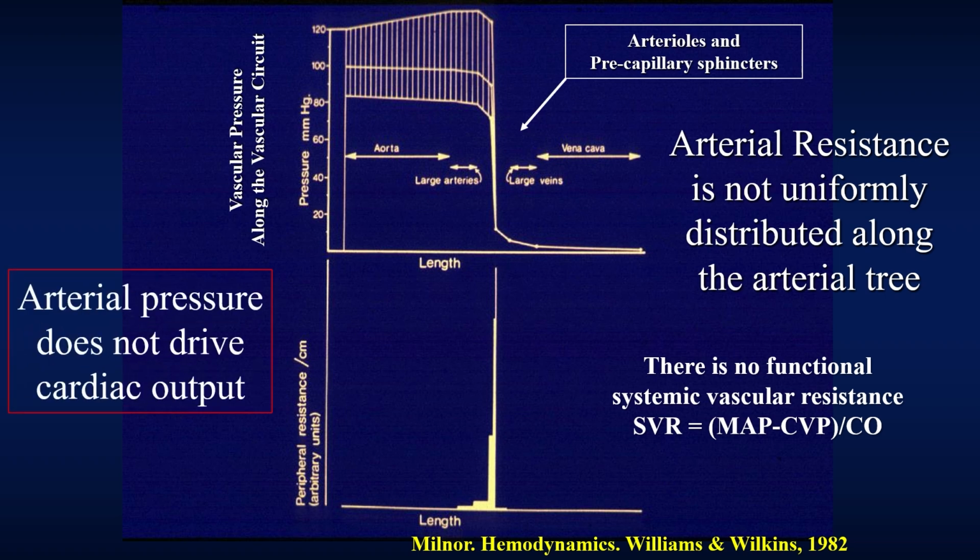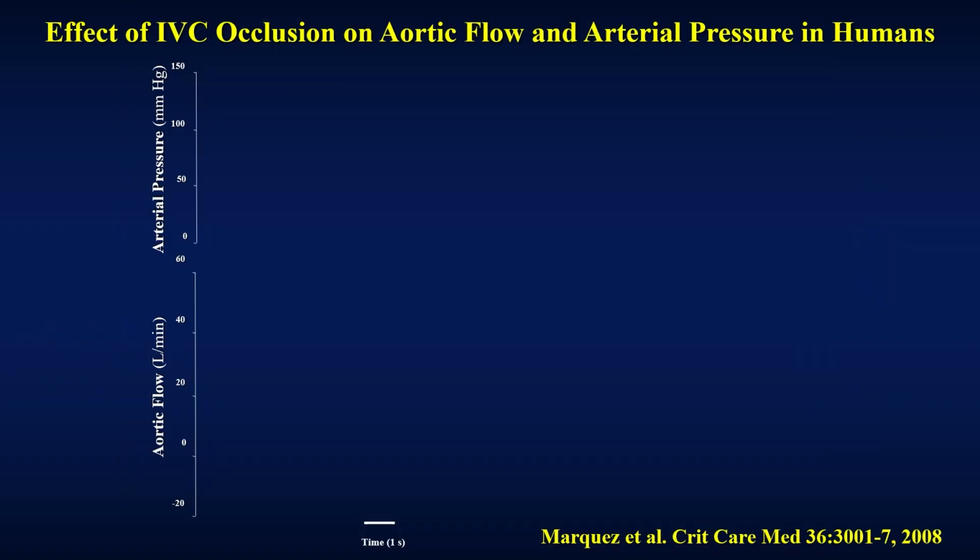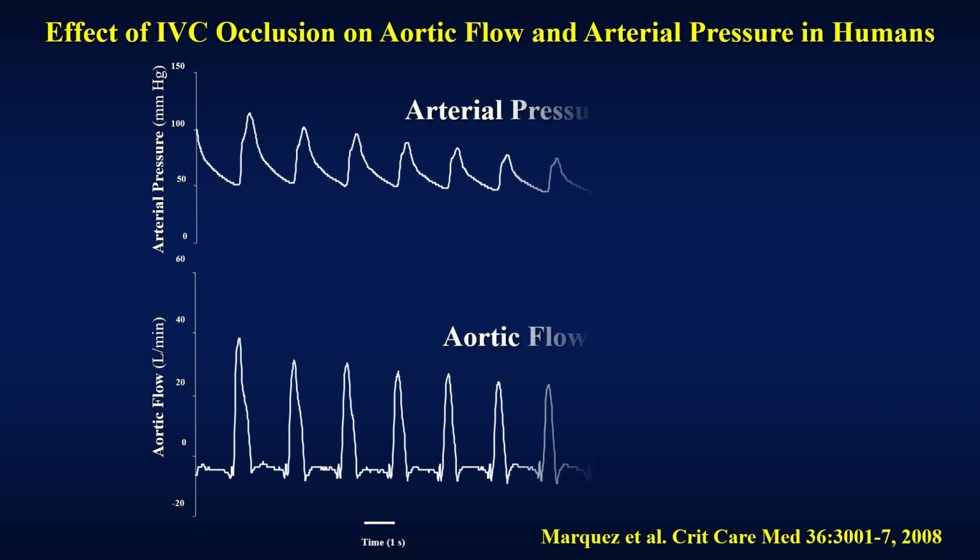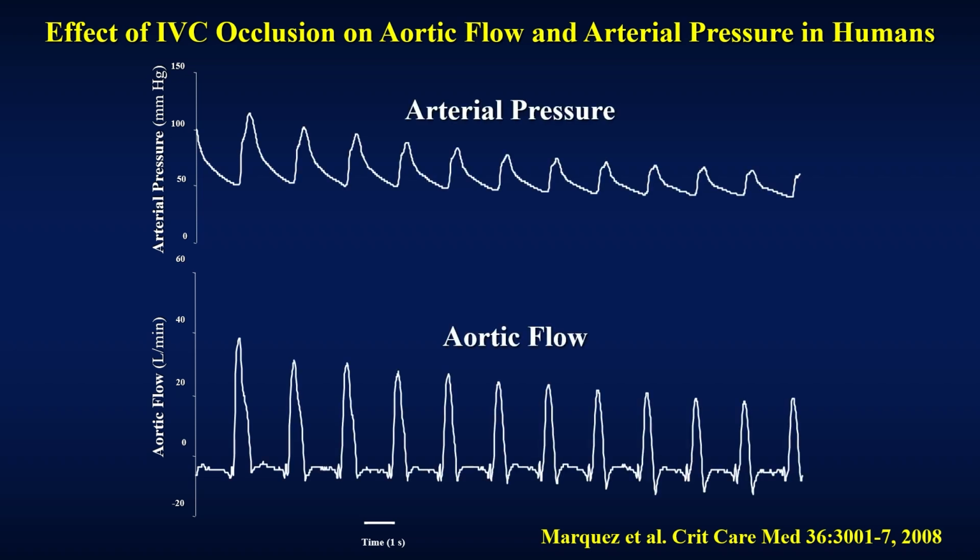Arterial pressure does not drive cardiac output. When we looked at this in human beings, we put a catheter into the aorta and also put a flow probe on the aorta during cardiac surgery, and put our finger on the inferior vena cava and showed that as aortic flow decreased, arterial pressure fell.